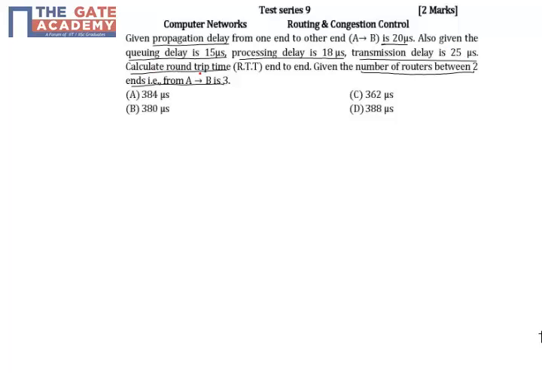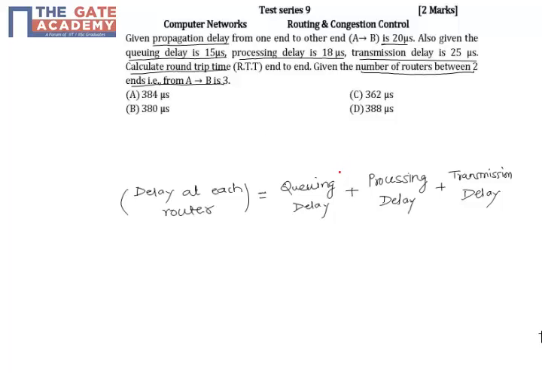Then calculate the round trip time or RTT end to end, given that the number of routers between two ends, that is from A to B, is 3. As we know, a packet experiences different network delays while traveling from one end to other end. So let us calculate the delay experienced by the packet at each router, which is given by the sum of queuing delay, transmission delay and the processing delay.